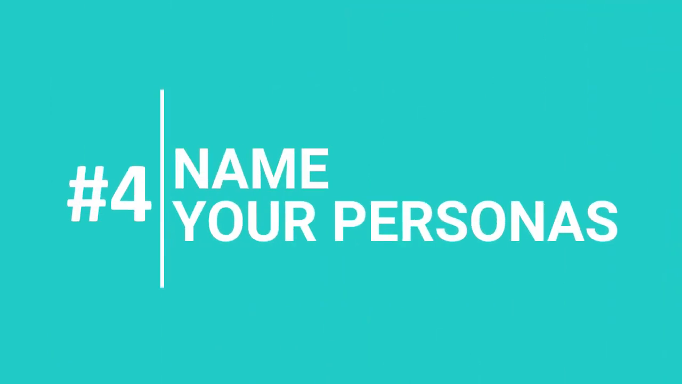Number 4. Name your personas. Naming buyer persona is a great and effective way to build marketing strategy and tailor it accordingly. Naming a persona helps you to compose personalized emails like you are talking to a real person. You can add a face to this name as well. Find a picture that best suits the character of your buyer and you are good to go. And trust me, this works.